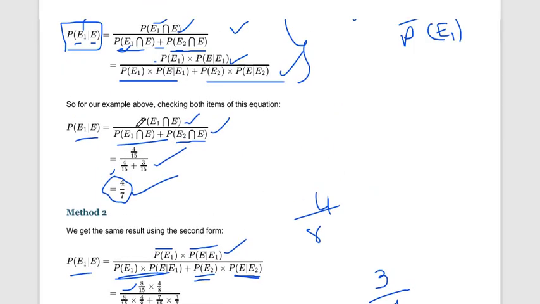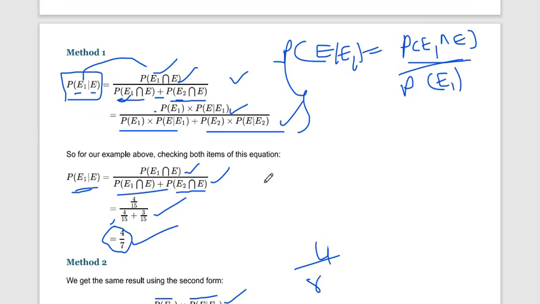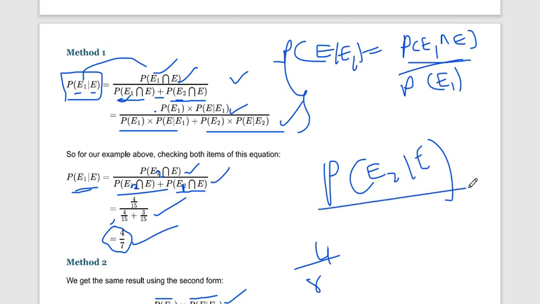So you can use either formula to find the probability of E1 given E. You can also find the probability of E2 given E, you just have to exchange E1 and E2. Here we have E2 and here 1. So this is the formula for probability of E2 given E.